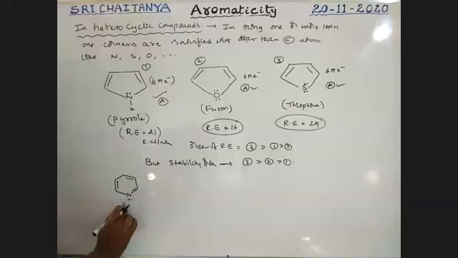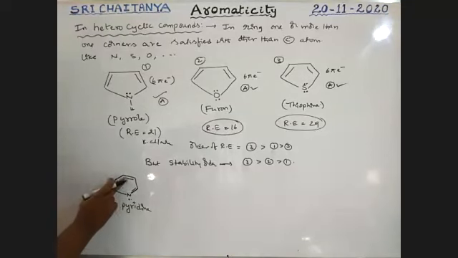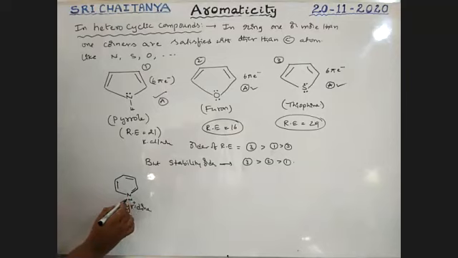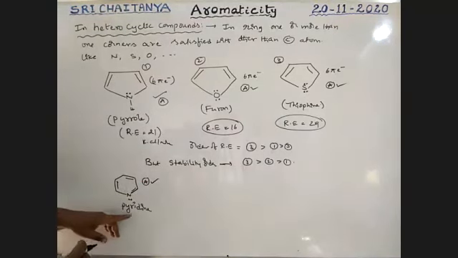This is called pyridine. See here, these three pi bonds are sufficient for resonance. This lone pair is free, so only the inner three pi bonds are involved. It is aromatic. It is called pyridine.